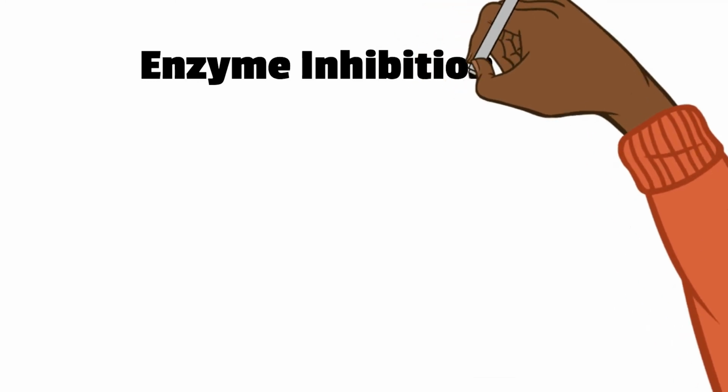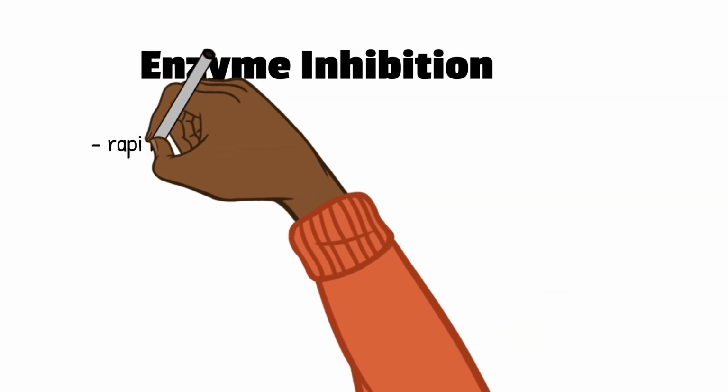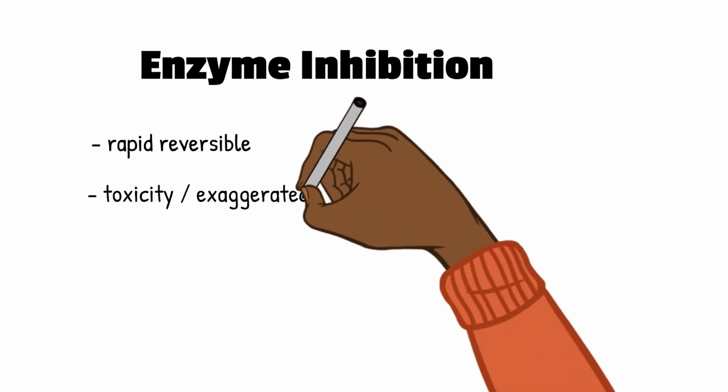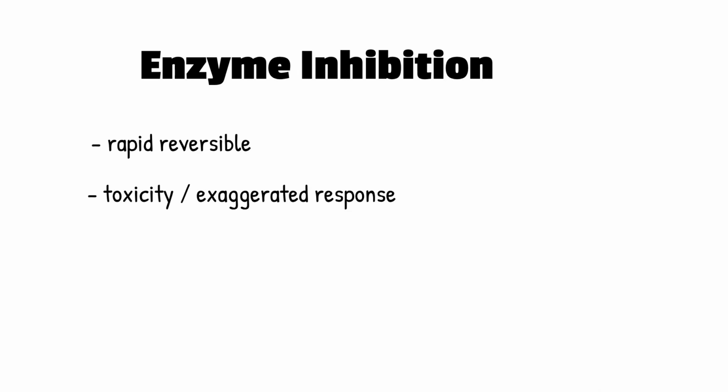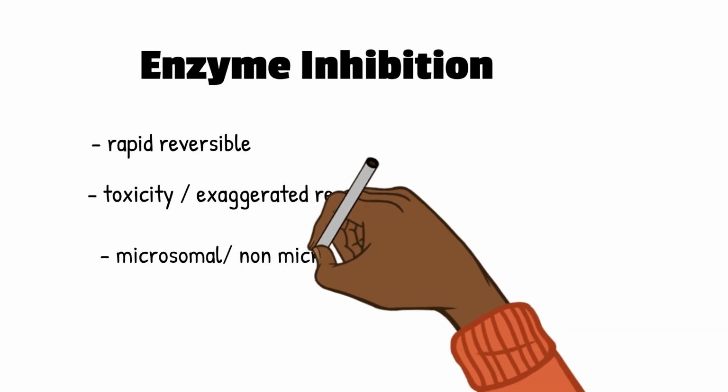Moving on to enzyme inhibition. Enzyme inhibition is a rapid and reversible process. In contrast to enzyme induction, enzyme inhibition is more rapid. When enzyme induction results in therapeutic failure, enzyme inhibition causes toxicity or exaggerated responses. Enzyme inhibition can be seen with both microsomal as well as non-microsomal enzymes. Let's see this with an example.